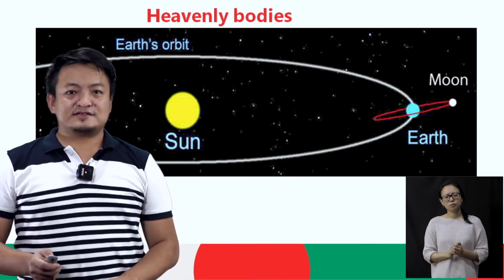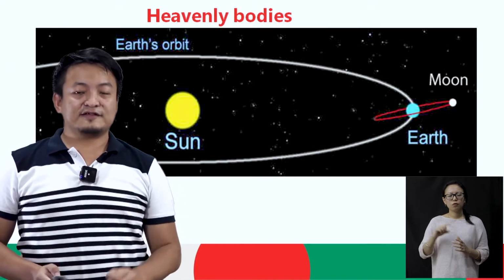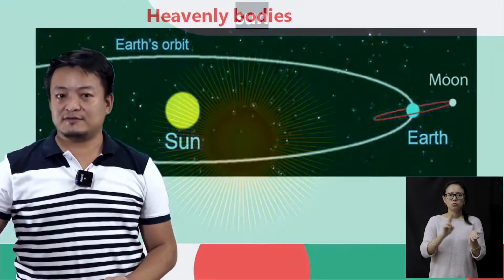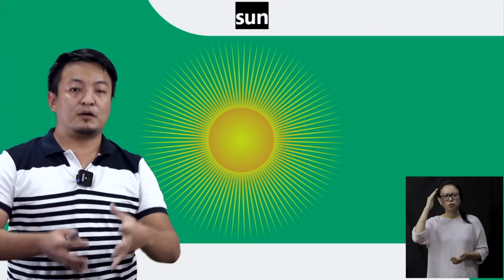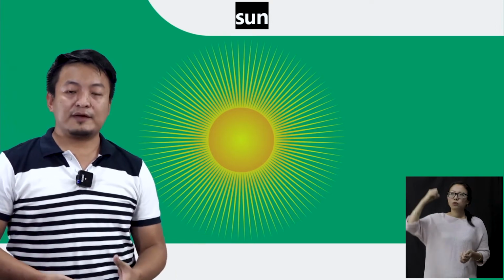First, let's discuss the sun, S-U-N. Now, this is the sun. Students, do you know the sun is a big ball, B-A-L-L, a ball of fire? It is made up of hot blowing gas.